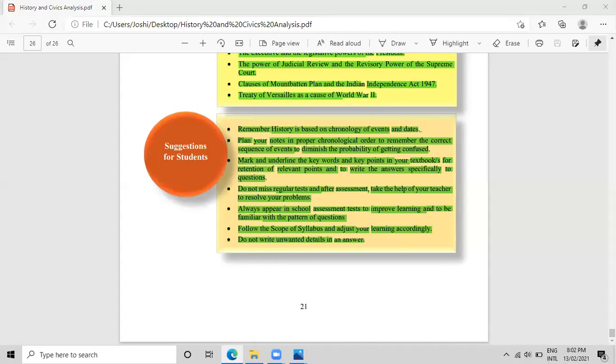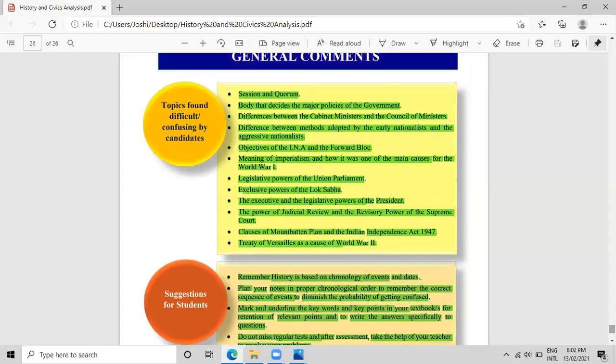Which chapters will you be concentrating on? That is, what is the weightage of the overall subject? Talking about civics first, sessions and quorums. These are the important topics which students usually get confused about, or we have much of it to remember. So sessions and quorums from the Union Parliament. Next, the body that decides the major policies of the government. That is, they are talking about the whole chapter Union Parliament. Very, very important: the difference between the cabinet ministers and the council of ministers.